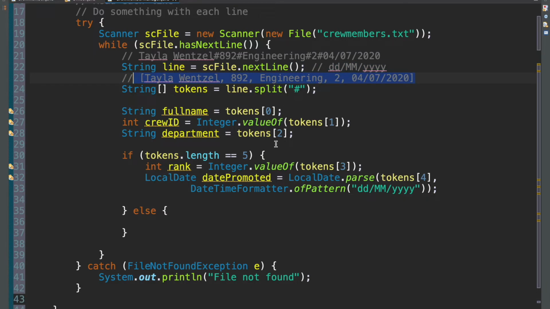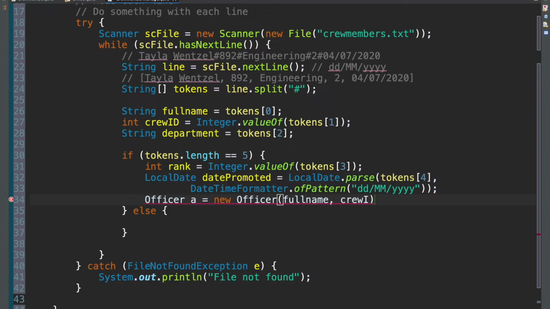And then all that's left is to create our officer object. Since we're dealing with an officer here, tokens dot length is equal to 5. So officer, I call mine A, you can call it whatever you want, is equal to new officer. And we just pass in the values there as we normally would with a constructor. Full name, crew ID, and department, as well as those last 2 there, our rank and our date promoted.